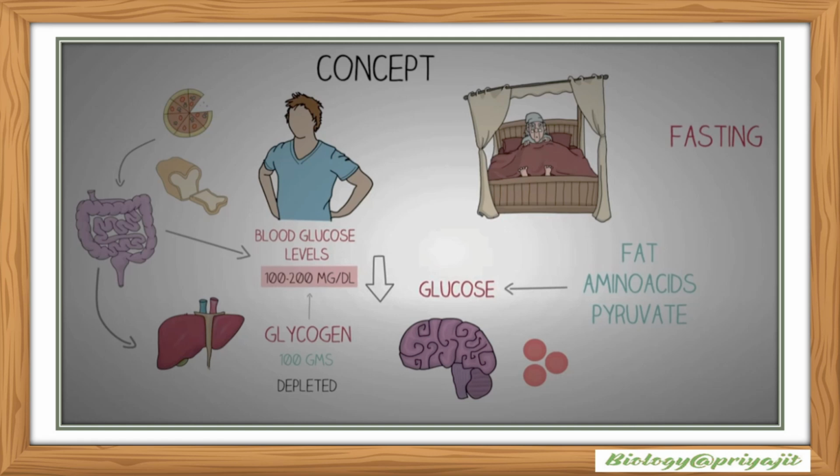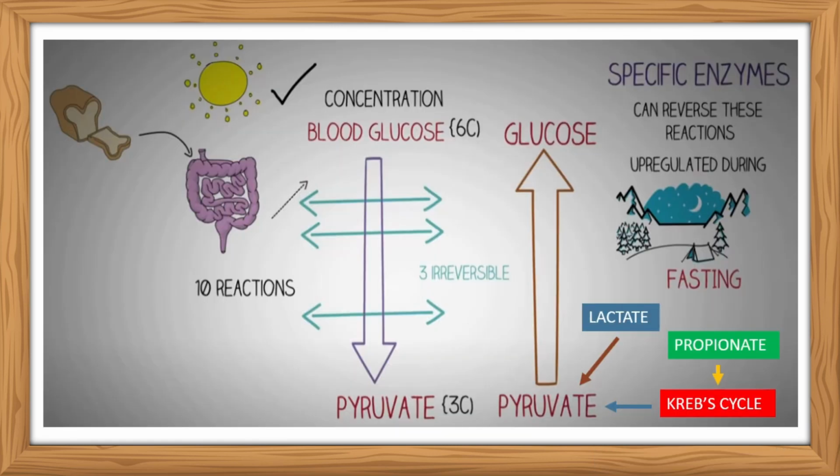In our nervous system, the brain cells and the RBCs are the tissues that readily use glucose for their nutrition. Glucose, basically a 6 carbon compound, after 10 reactions, among which 3 are irreversible, will produce 3 carbon pyruvate, and then pyruvate can again produce glucose due to the presence of specific enzymes that can reverse these reactions, which are upregulated during fasting.